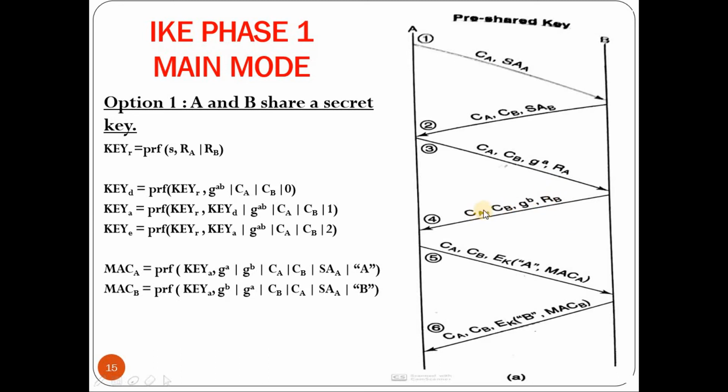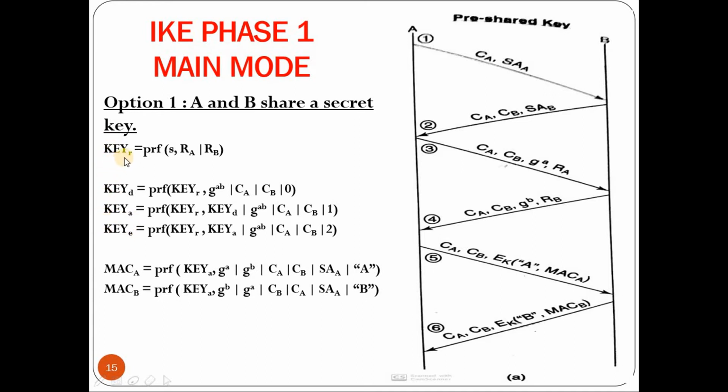So there are 4 components: cookie of A, cookie of B, G to the power B mod P, and RB, that is sent to A. So on receiving these 4 messages, both the parties will generate the Diffie-Hellman shared key, that is G to the power AB mod P. Once that is generated, both the parties will generate 4 more keys, that is key R, key D, key A and key E.